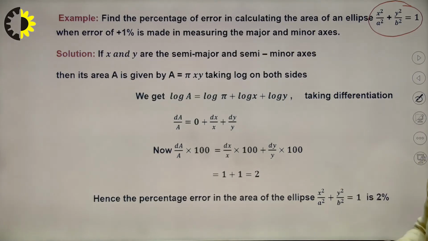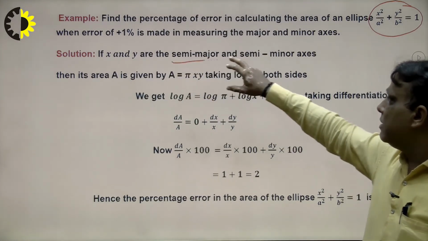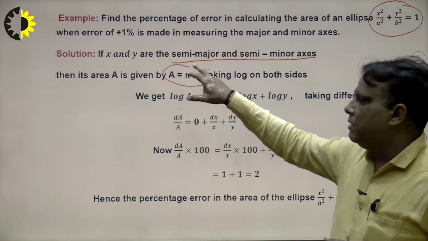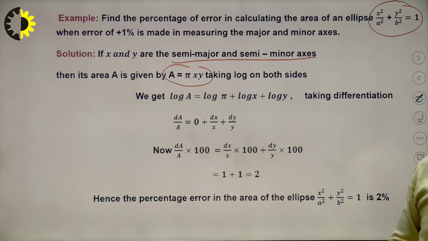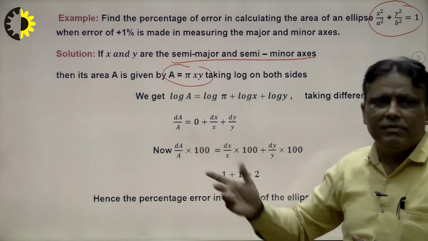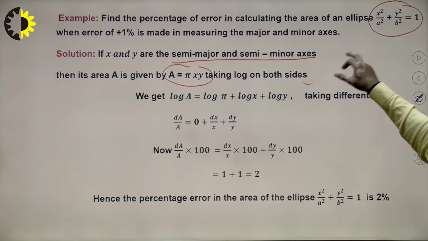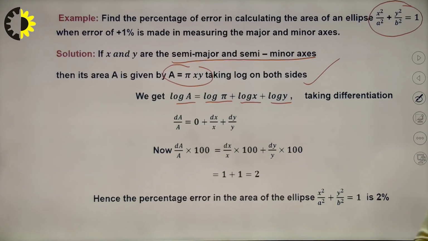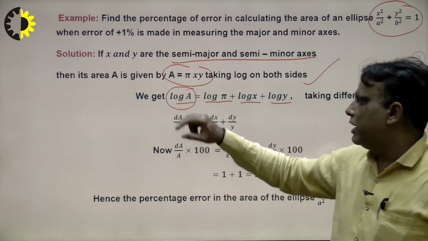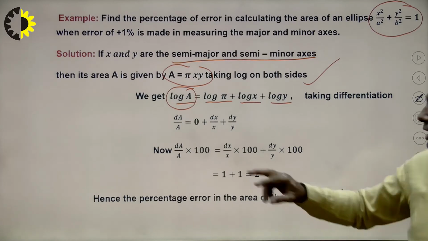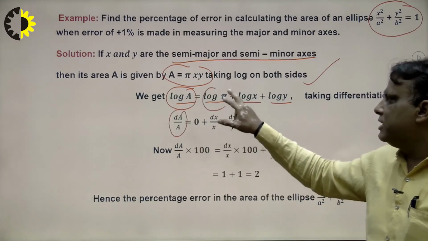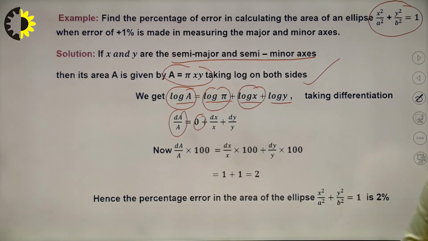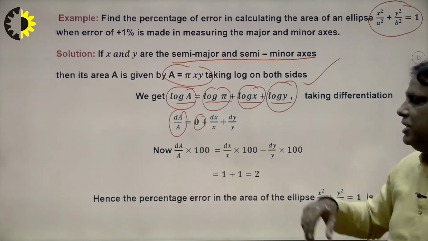So suppose x and y are the semi-axes of the ellipse, so what will be the area? We know that the area of the ellipse is pi into xy, right? Now taking log on both sides, because after the differentiation we can solve it. So taking log on both sides, this will be log a, log pi, log x and log y. Suppose I want to differentiate it, right? What will be the differentiation of log a, because this is the variable, right? So 1 upon a into delta a, right? Log pi is a constant value, so the differentiation of this will be 0 here, and the differentiation of log x will be dx upon x, and the differentiation of log y will be dy over y.